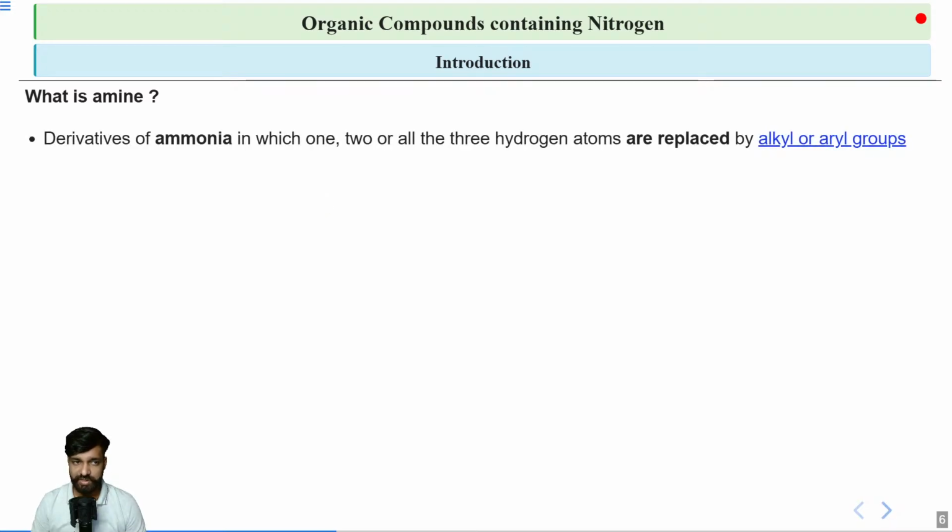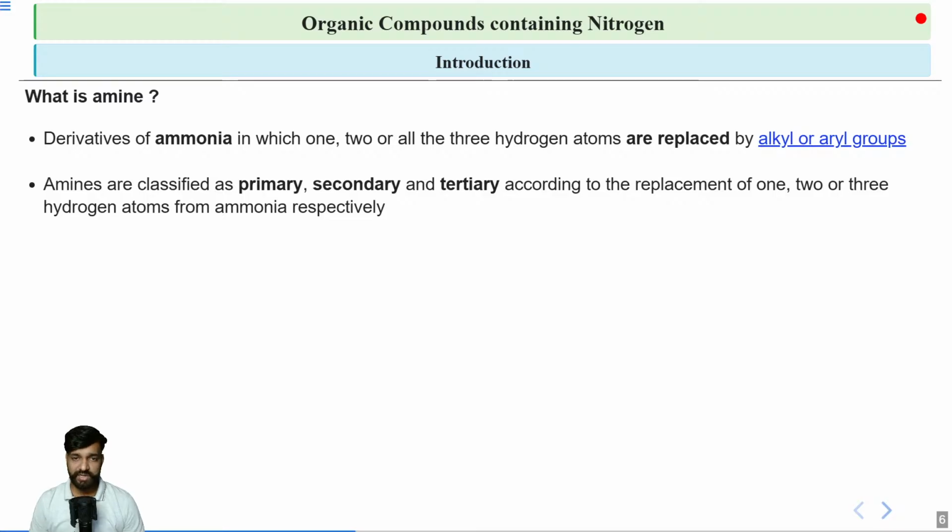If I talk about amine, it is basically a derivative of ammonia. Why are we calling it a derivative of ammonia? Because here we are removing one hydrogen atom and introducing an alkyl group. Now you can remove more than one hydrogen atom, and depending on that we will get primary, secondary and tertiary amine. The groups with which your hydrogen atom is replaced are alkyl or aryl groups, meaning it can be a benzene, an ethyl group or methyl and so on.